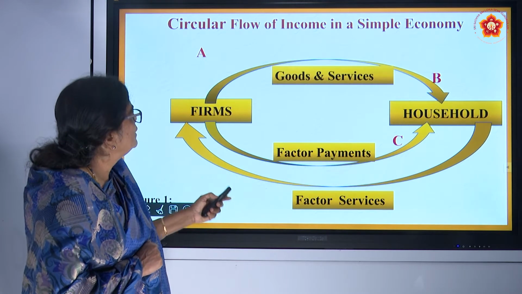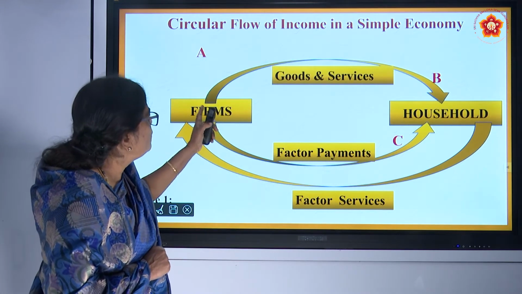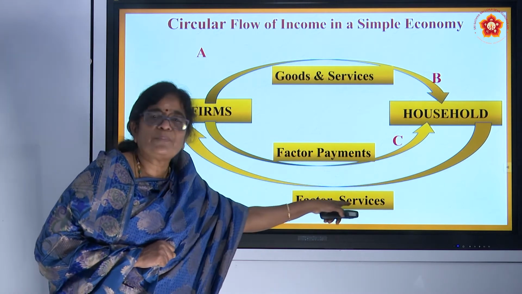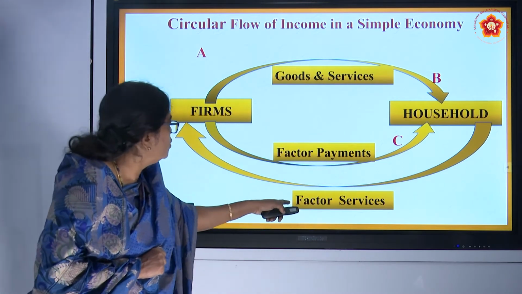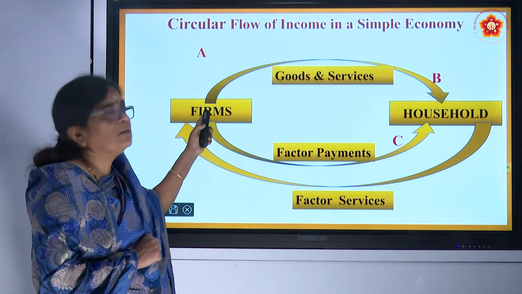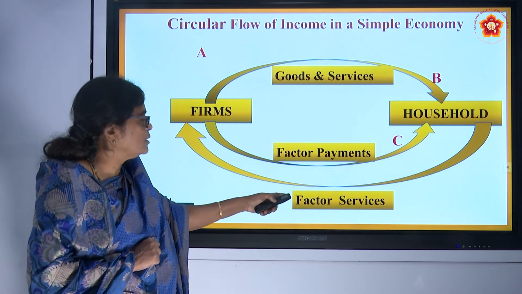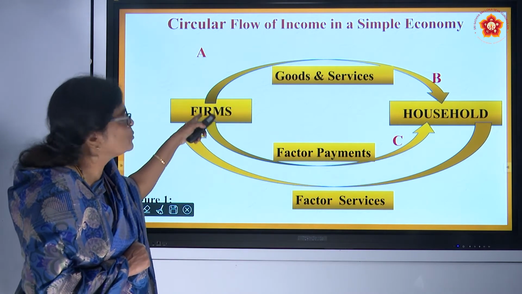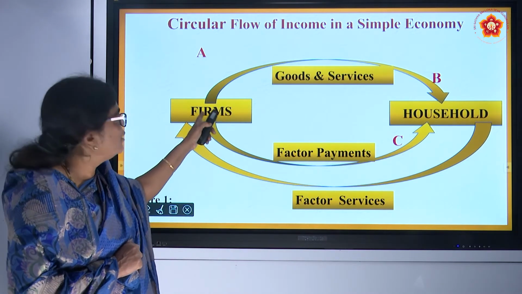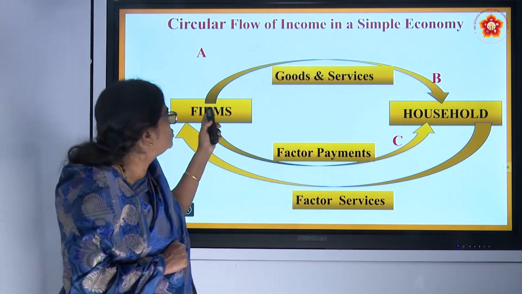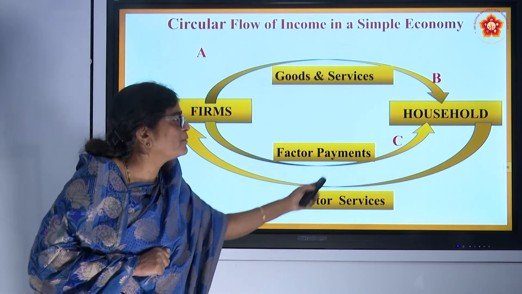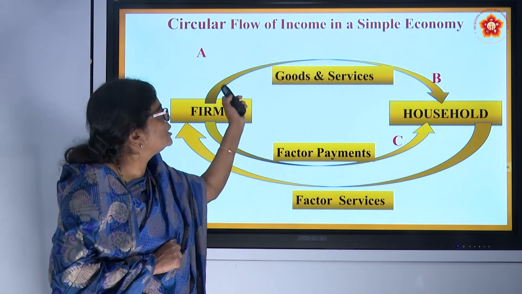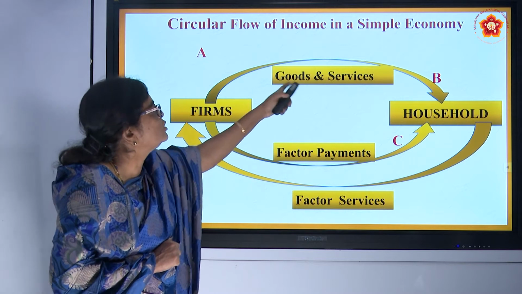Now, what do firms do after acquiring the factors of production or factor services from the household? They utilize them and transform these factors of production into goods and services. Therefore, production takes place in the firm. Firms use the factors of production supplied by the household to produce goods and services.